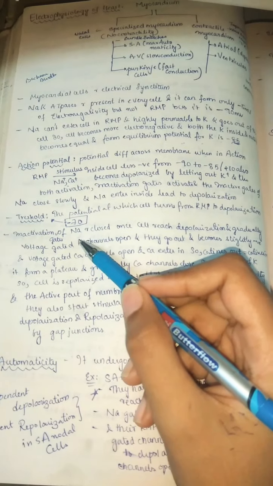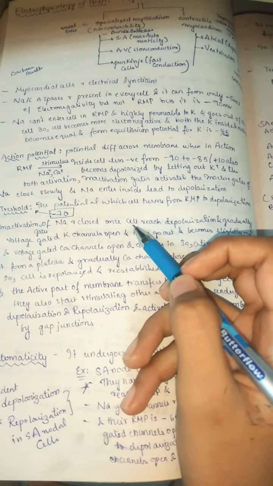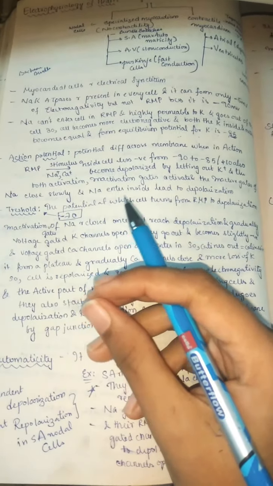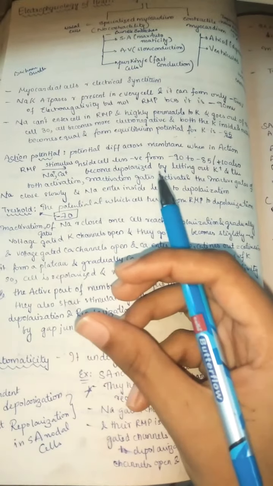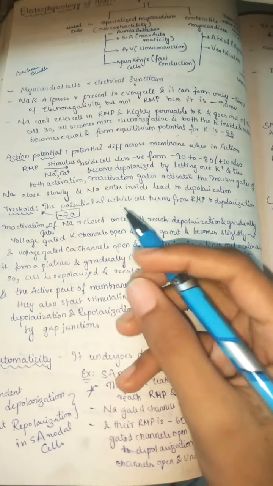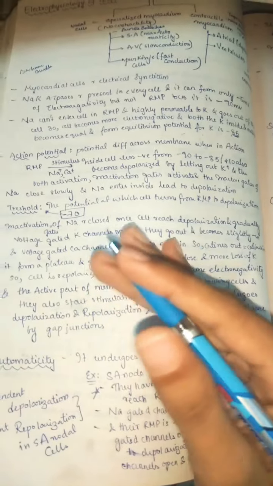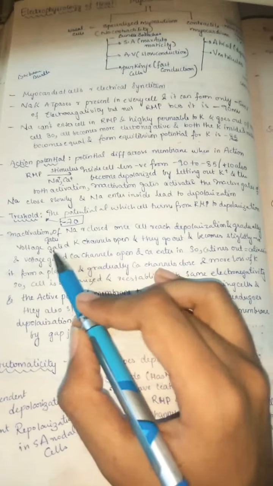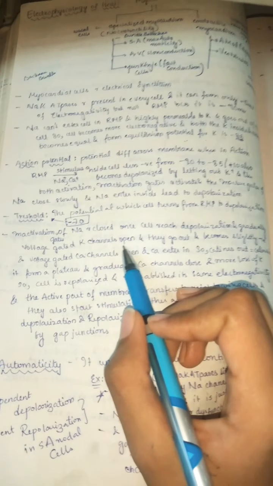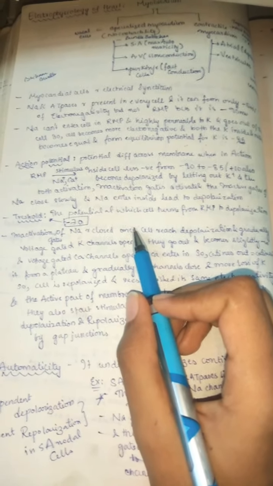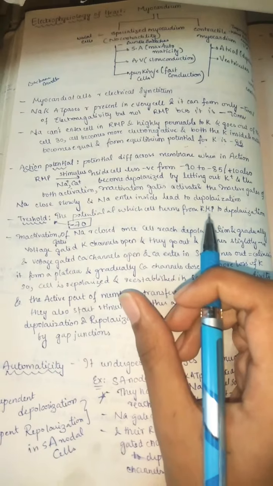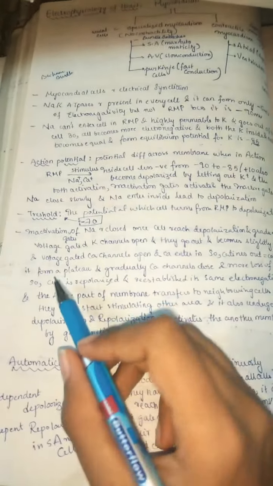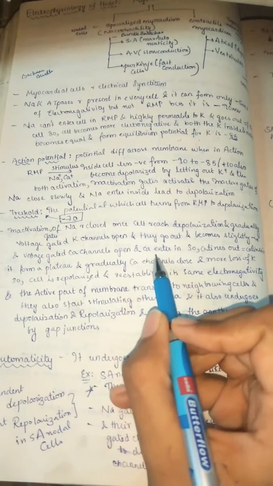Inactivation gates of sodium are closed once a cell reaches depolarization. After reaching depolarization, the inactivation gates are closed. If either the inactivation or activation gate of sodium is closed, the channel is closed. So now sodium can't get inside more, and gradually the voltage-gated potassium channels open. Because of the opening of potassium channels, the cell is again moving towards the resting membrane potential, becoming negative again. Potassium goes out and the cell becomes slightly negative, and the voltage-gated calcium channels open and calcium enters in.